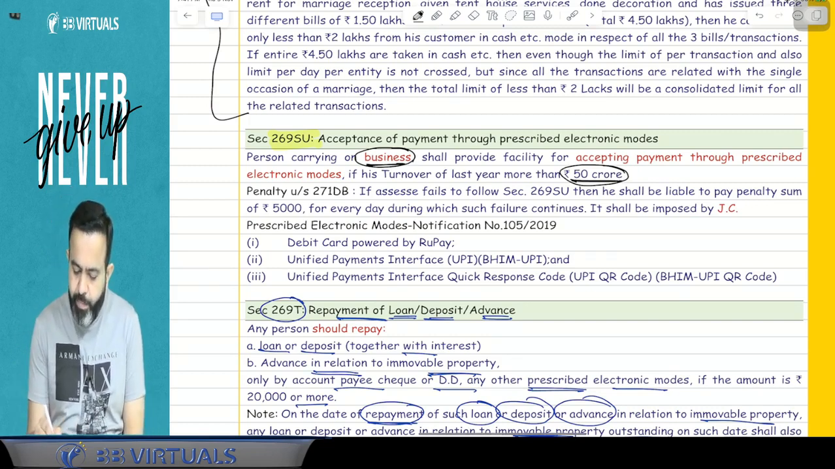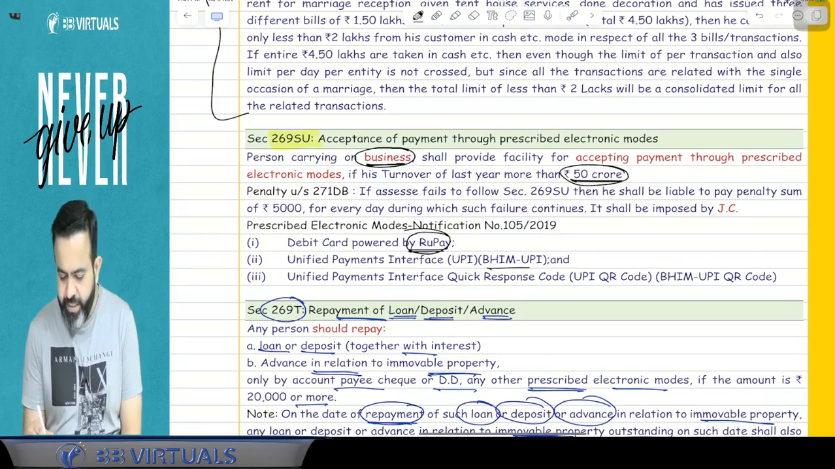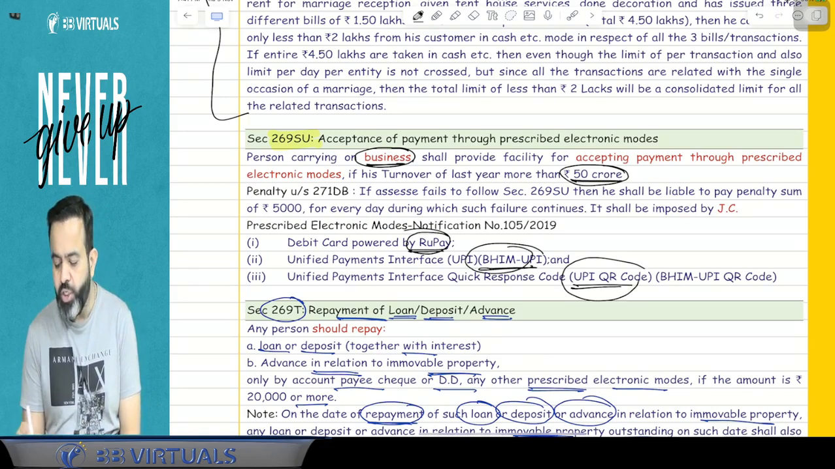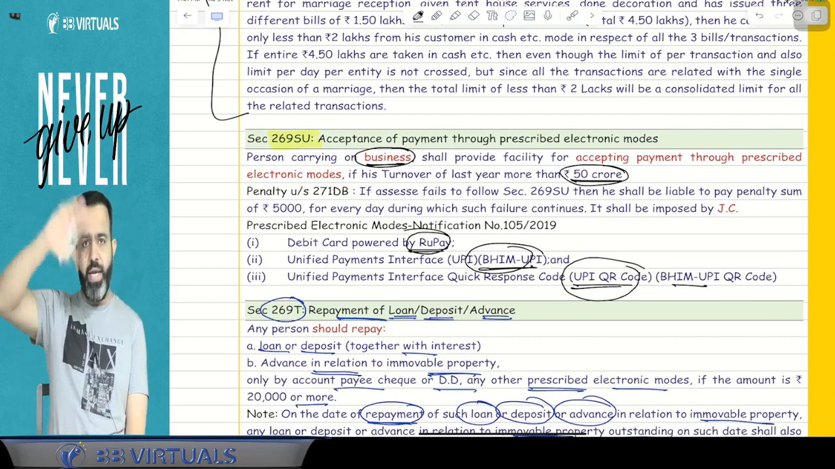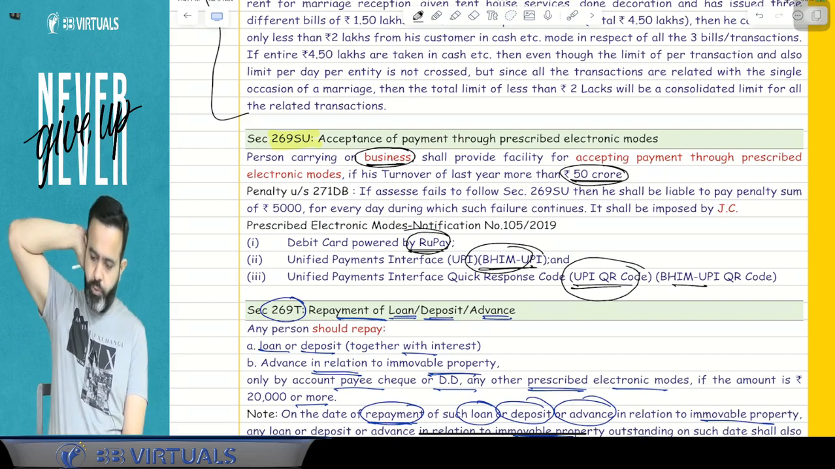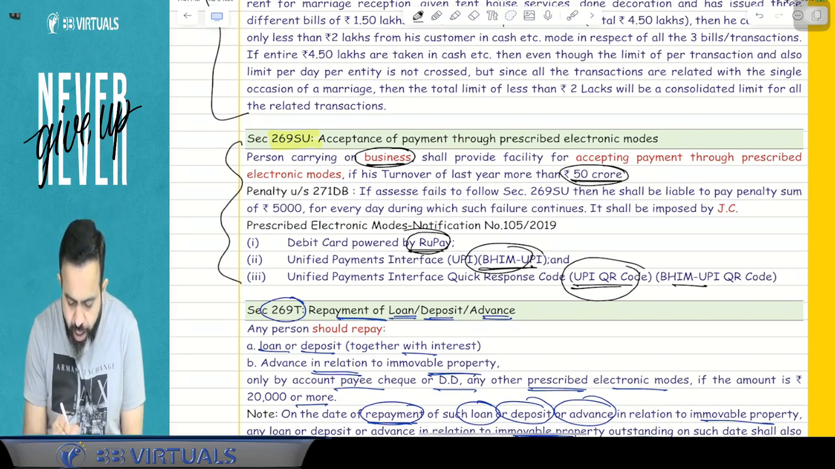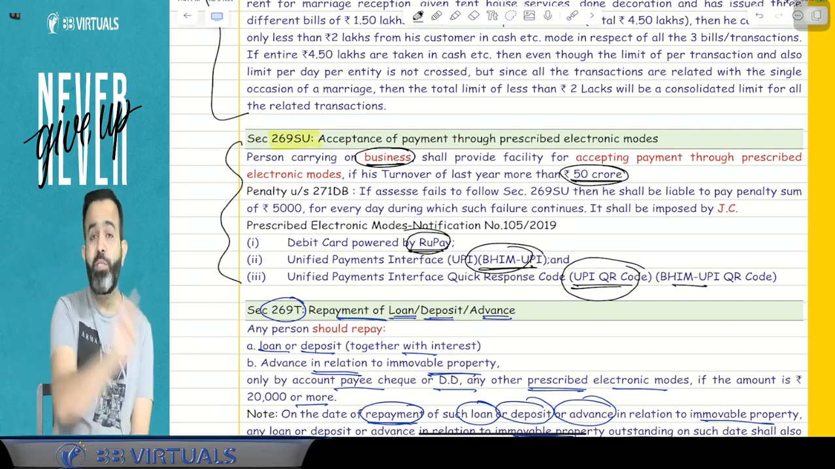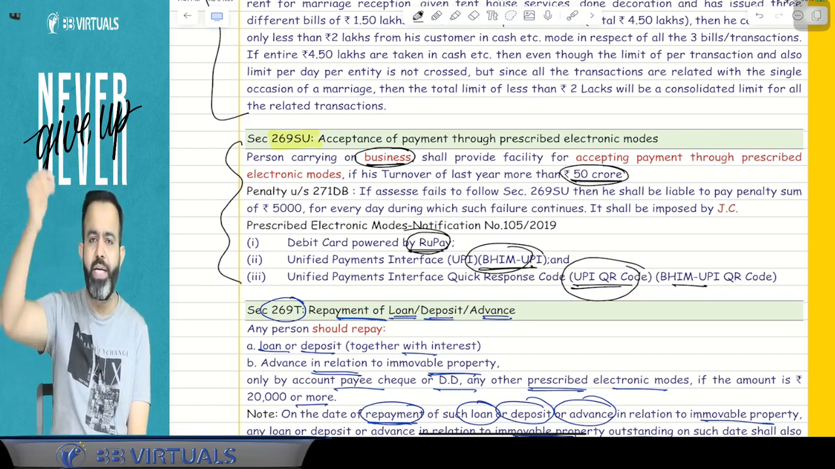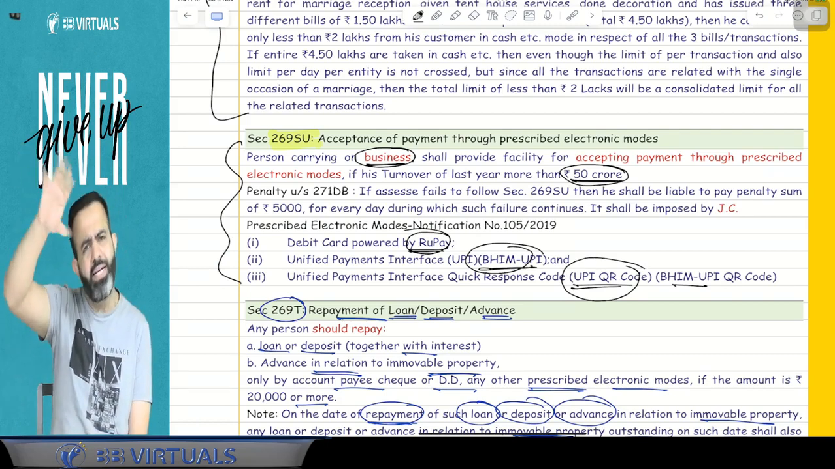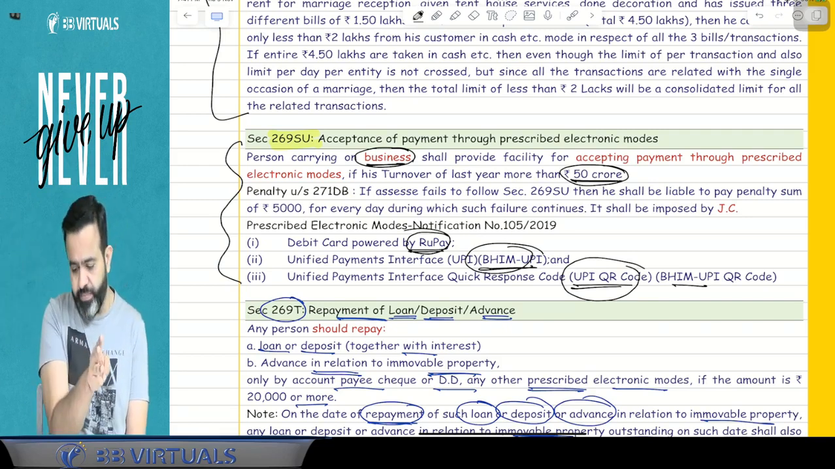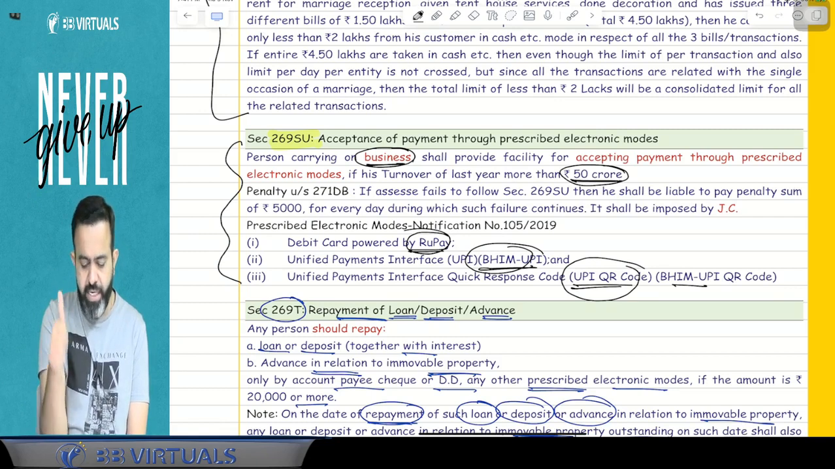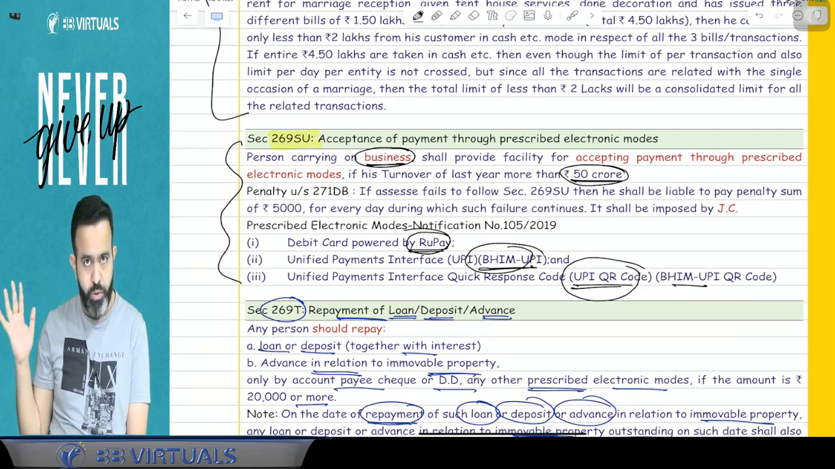One is the debit card powered by RuPay. Second is Bhim UPI, and third is the UPI QR code, that is Bhim UPI QR code. If your last year turnover was more than 50 crore, then in this year you have to mandatorily provide these three payment options. Other payment options, whatever you provide, NEFT, RTGS, debit card, credit card, are already there. But these three payment options are mandatory.